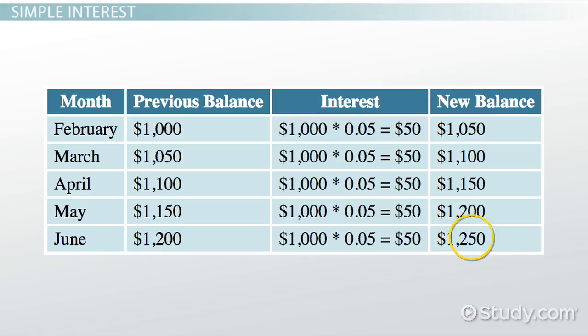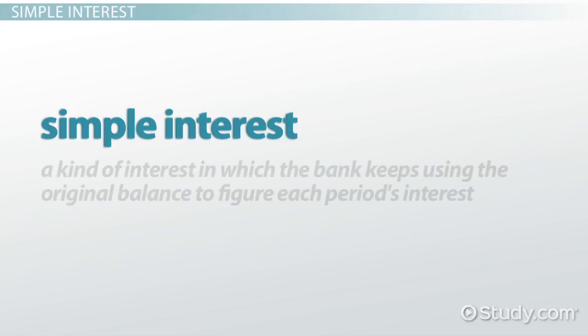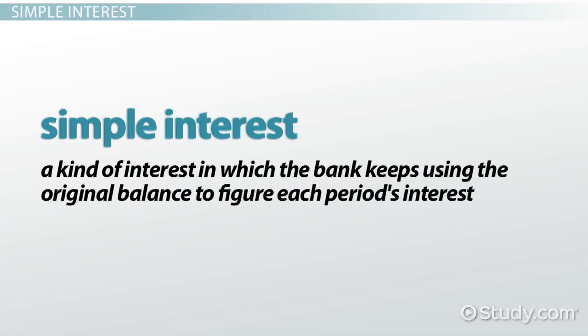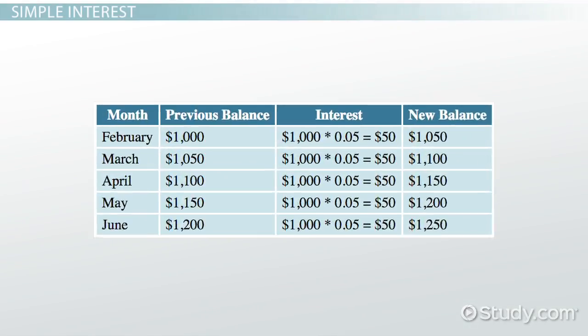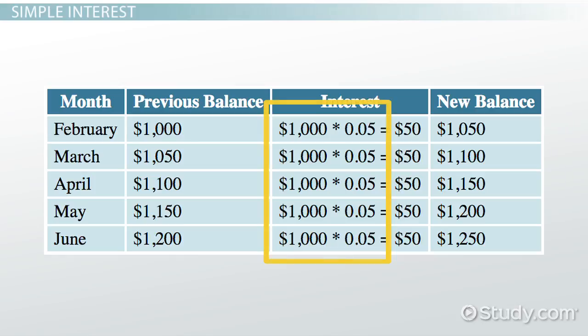That's fine, but wait. When the Simple Savings Bank calculates the interest, it keeps using the original value of $1,000. This is called simple interest, a kind of interest in which the bank keeps using the original balance to figure each period's interest. In fact, the only thing happening is multiplying the original balance by the interest rate and by the number of periods that the money stays in the account.